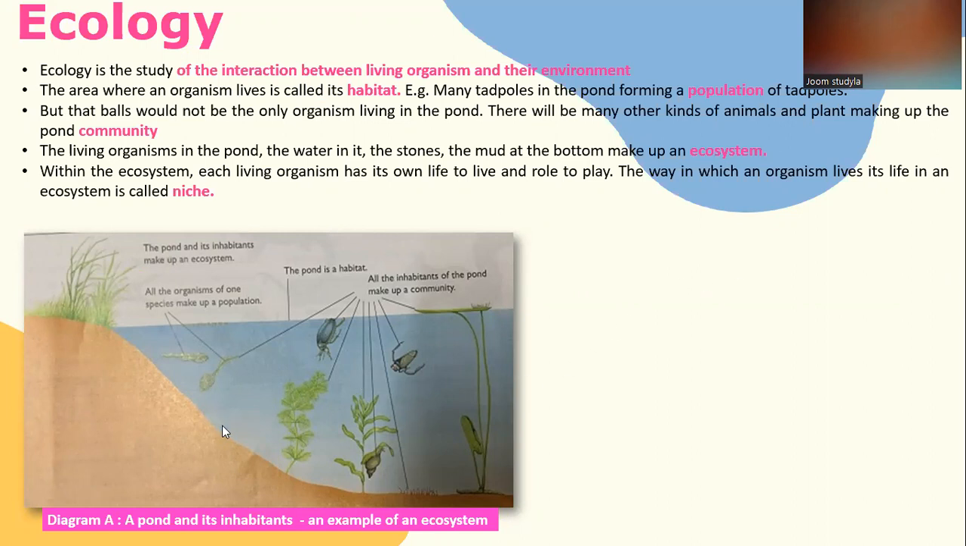Diagram A illustrates a pond and its inhabitants, an example of an ecosystem, where the pond and its inhabitants make up an ecosystem. All the organisms of one species make up a population. The pond is a habitat, and all the inhabitants of the pond make up the community.